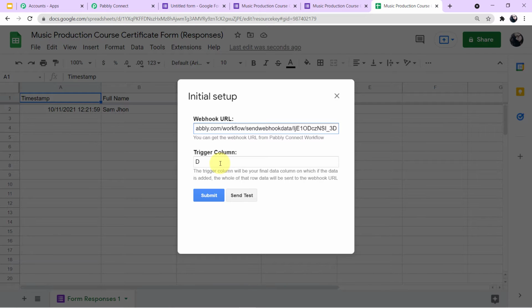Now come to the next field, which is trigger column. So guys, trigger column is the last column of your Google Sheet. My last column of the Google Sheet is D, so I have entered D here. Yours can be anything: E, F, G, H, but remember, trigger column is the last column of your Google Sheet, so you have to enter the last column of your Google Sheet here. Now it is already entered, so I'll click on send test.